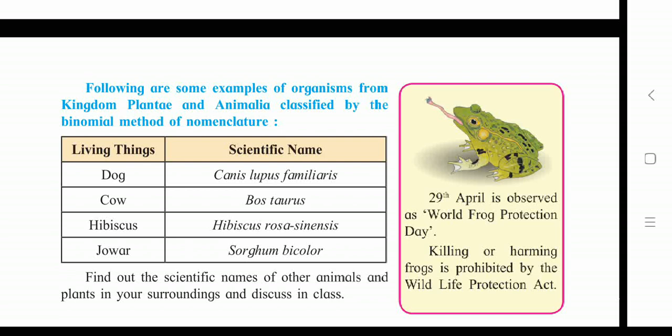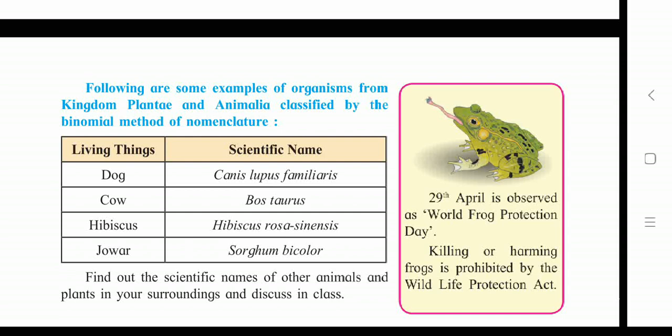I hope in this lesson, through various parts, you well understood adaptation in different plants and animals, classification of animals and organisms, and binomial nomenclature, explained in a very good way. I tried to explain all the parts. Now from the next video we'll start with our exercise.